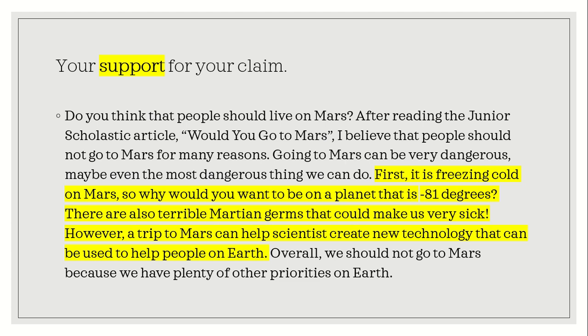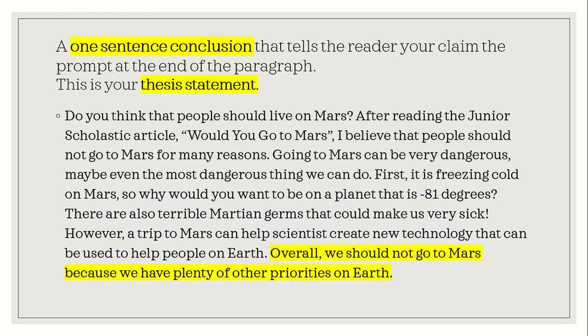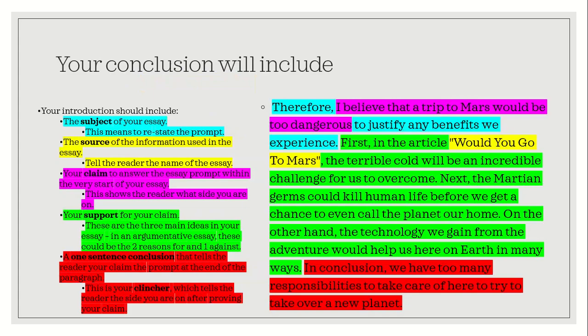Then, they're telling us the 3 reasons. It's freezing cold, there's Martian germs, although scientists can help create new technology that could be useful. Finally, the thesis statement reminds the reader that we don't want to go to Mars, and it makes it very clear what the rest of the writing will be about. On the other hand, the conclusion also follows the same format.